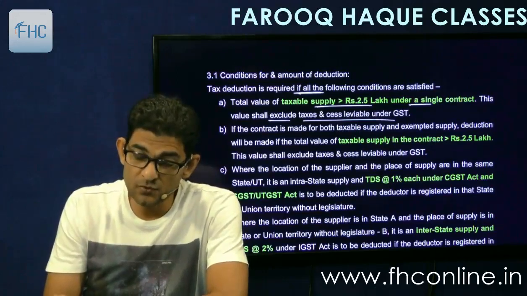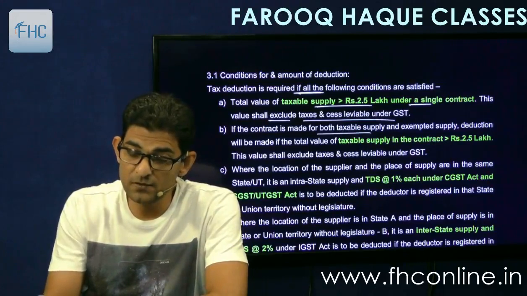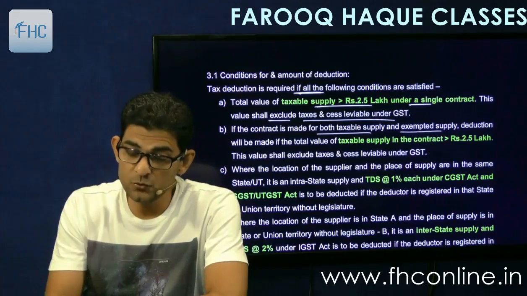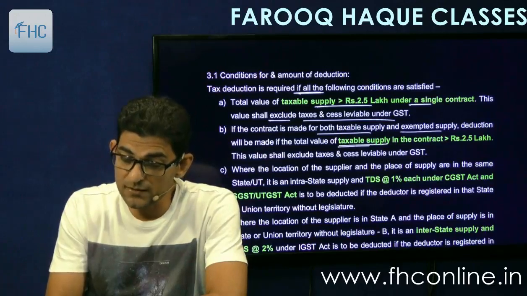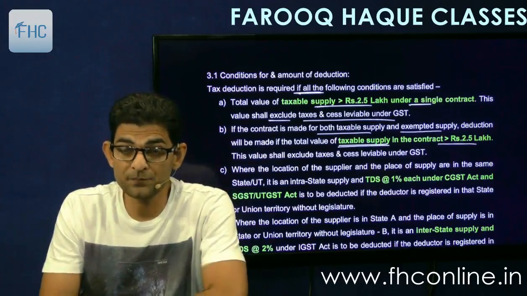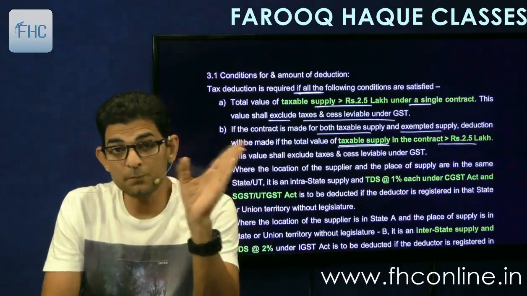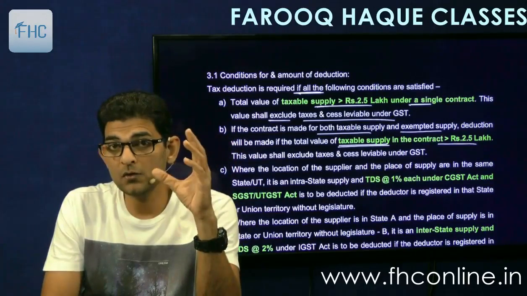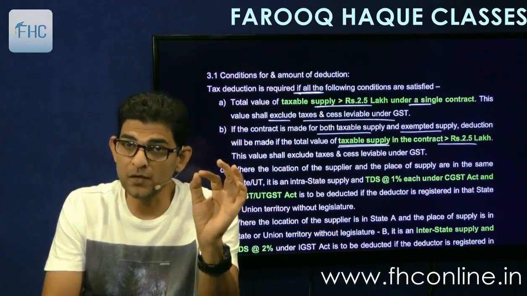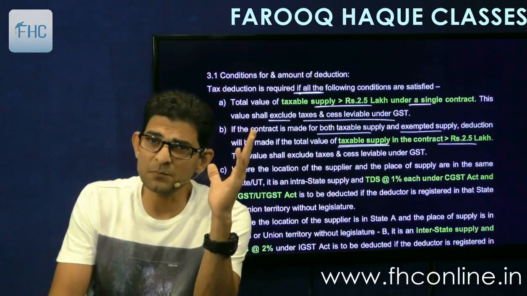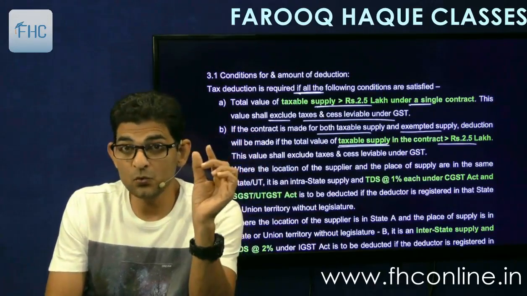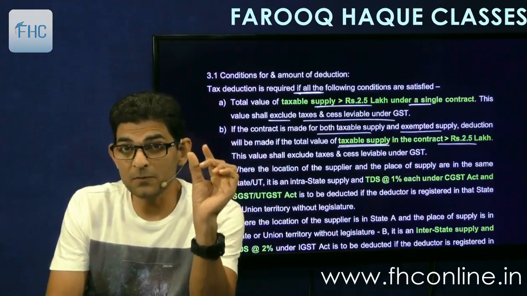Second point, if the contract is made for both taxable and exempted supply, deduction will be made if the total value of taxable supply exceeds 2.5 lakhs. This also I explained just now. So you have to exclude the exempt portion. If the total contract is of say 10 lakhs, but out of 10 lakhs the taxable supply is only 2 lakhs and the balance 8 is exempt supply, then no TDS. So we have to see only the taxable supply portion.